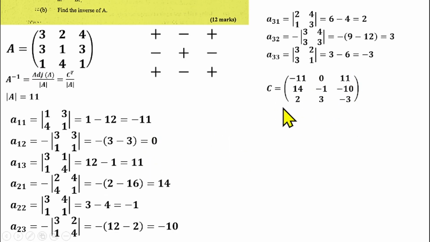We have 11. We have a 14. We have minus 1. Then minus 10. We have 2. We have 3. And we have minus 3. So this is the cofactor of matrix A. So we have gotten the value of our C now.